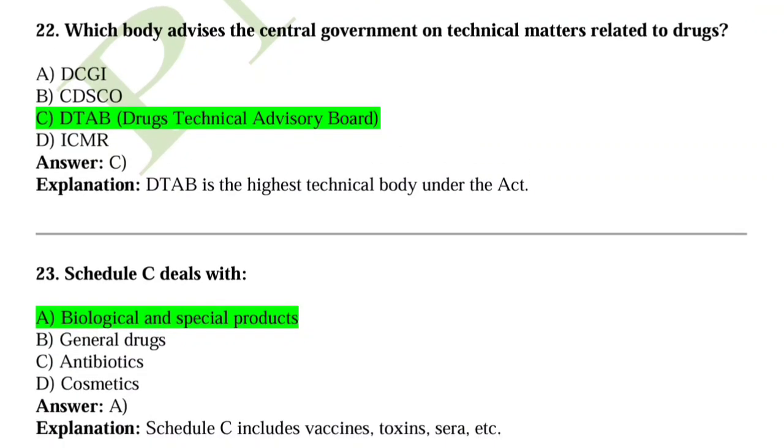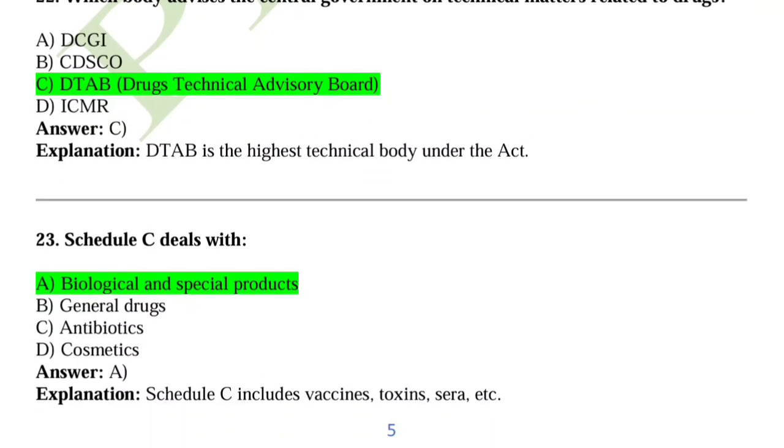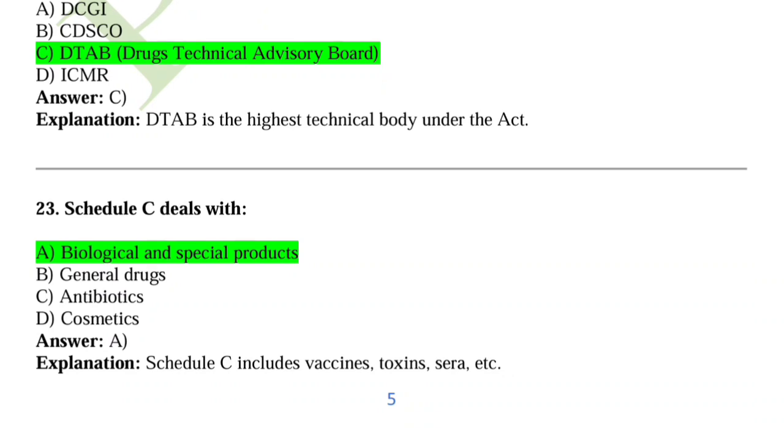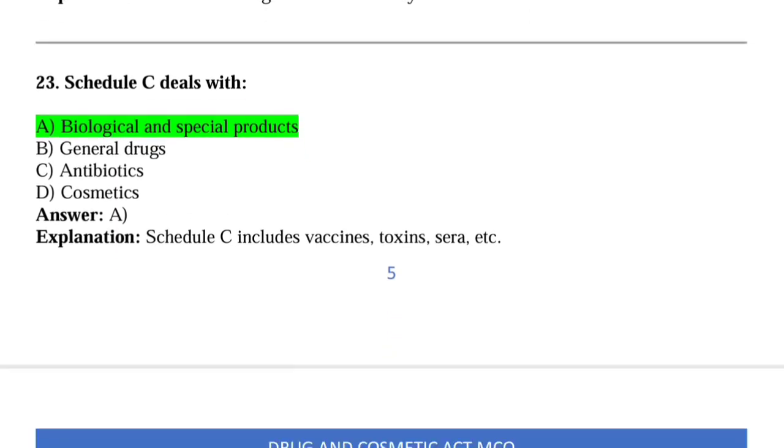Now come to question number 23, Schedule C deals with. So Schedule C deals with biological and special products, that is vaccines, toxins, serums, etc. Okay, so option A is the correct answer.